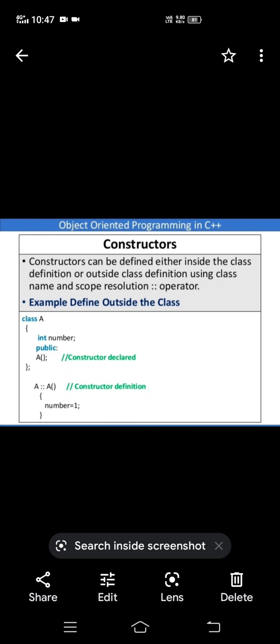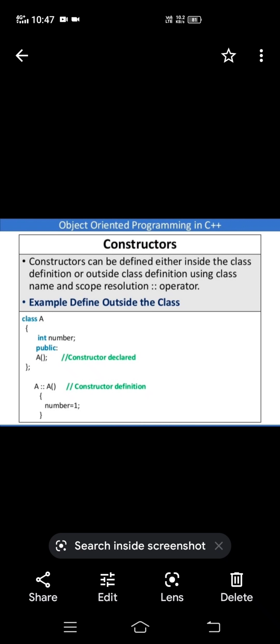Right. So already you know how to define the class functions outside the class: class name, scope resolution operator. First in the class, just a declaration; the definition outside the class, you have to define that constructor. First the class, there is no return type, so don't write any return type. Here also we have not written any return type before the constructor.